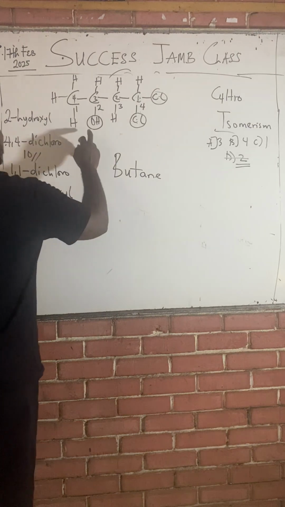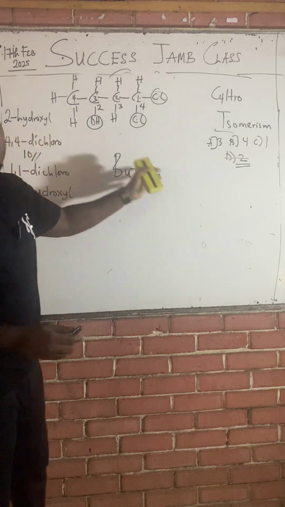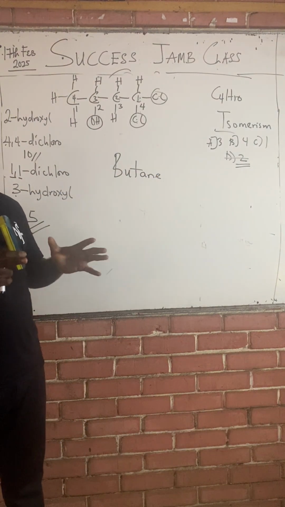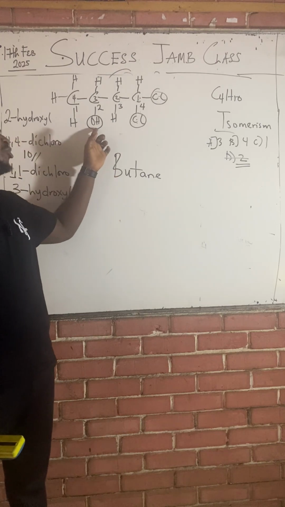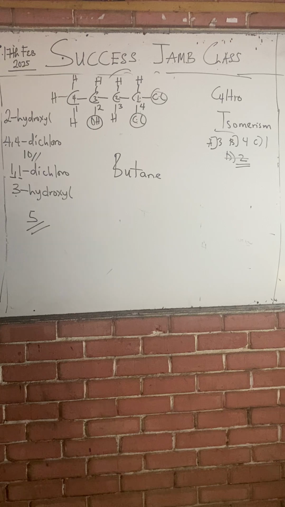Class, if it wasn't that it was hydrogen that was here, if it was bromine that was here, bromine and chlorine belong to the same family. No one is stronger than the other. They're all halogens. But class, this hydroxyl group is stronger than chlorine group. So it's going to be given higher priority.